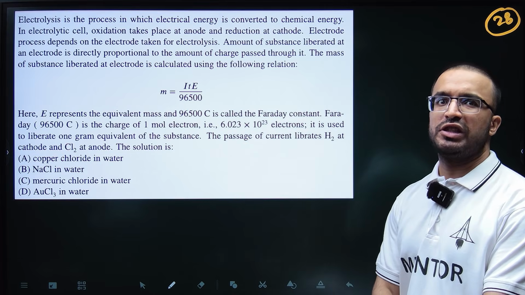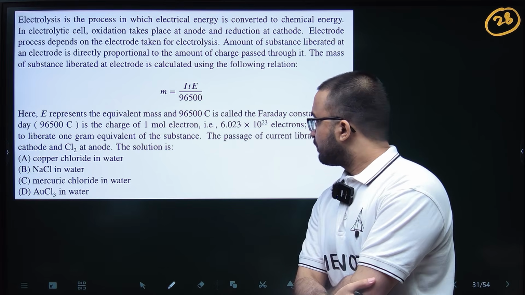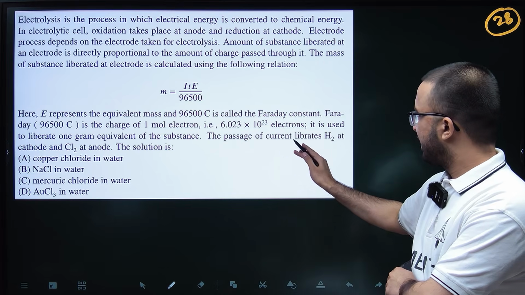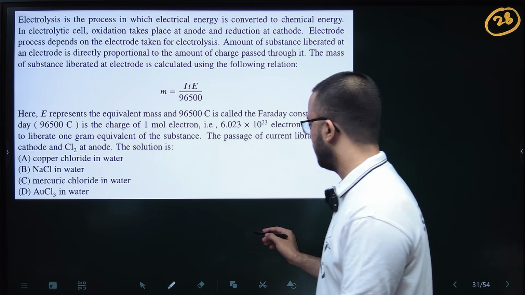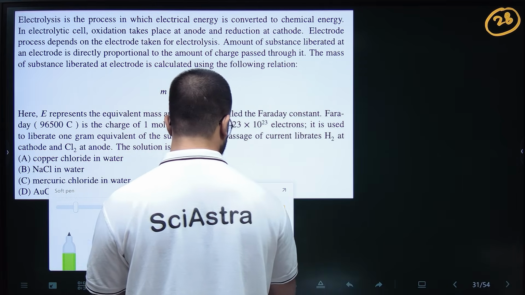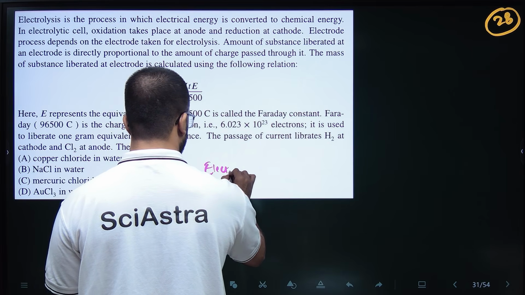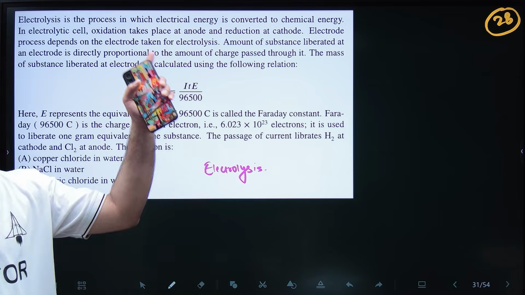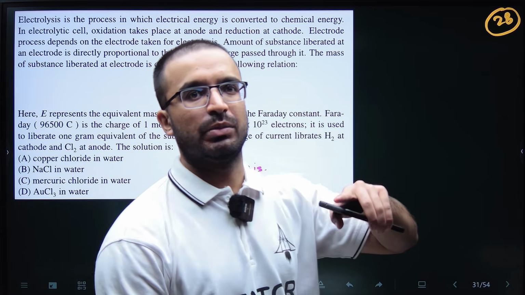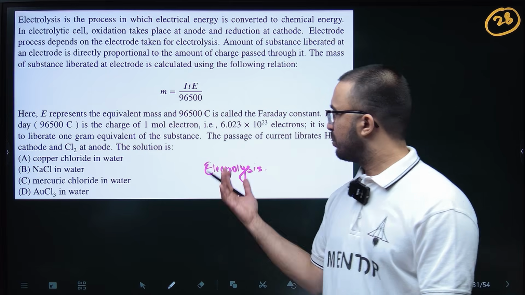So basically, this is electrolysis, Faraday's laws, electrochemistry, right? In this they have asked about the passage of current. Everything is given. Electrolysis is given. So in electrolysis, what happens is you apply an external voltage, an external battery, and you proceed with a non-spontaneous reaction. So that is electrolysis.